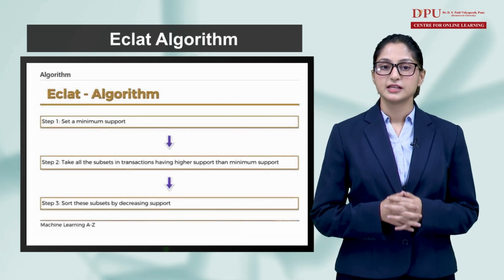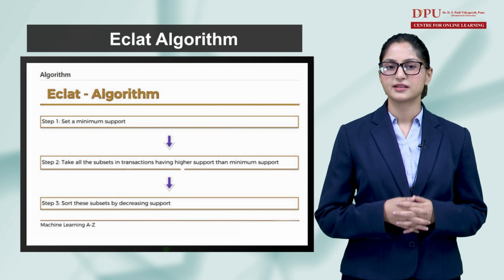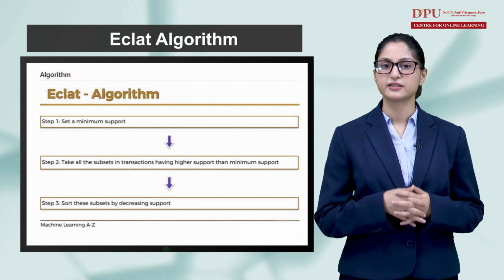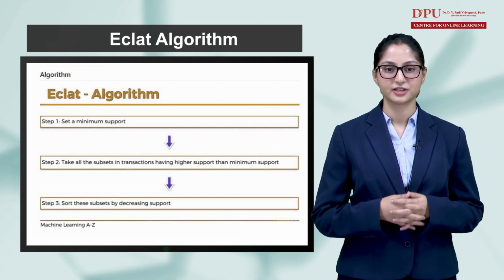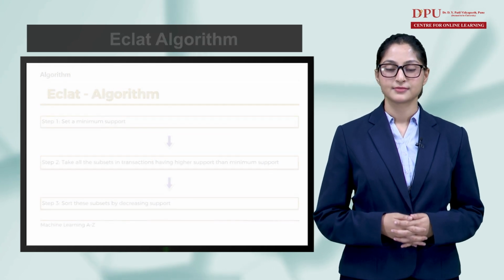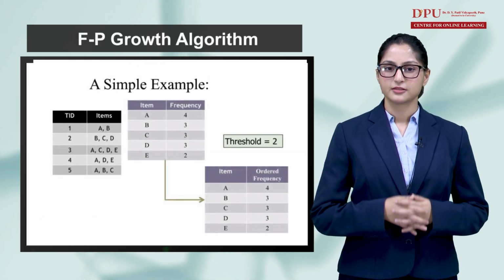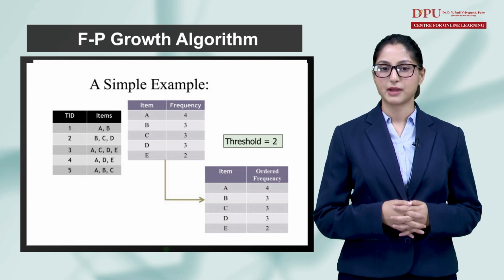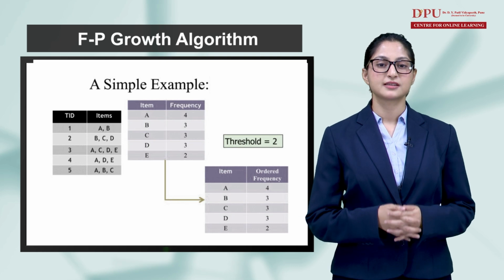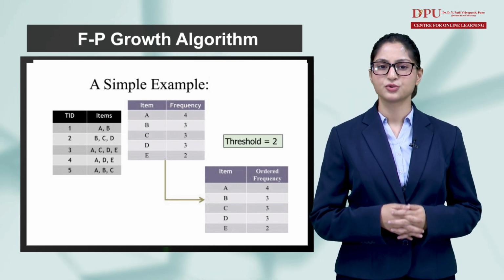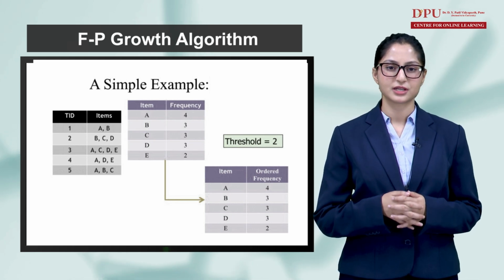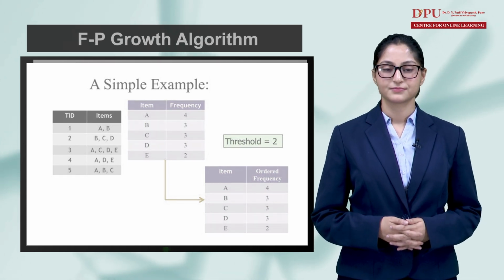ECLAT algorithm. ECLAT algorithm stands for Equivalence Class Transformation. This algorithm uses a depth-first search technique to find frequent item sets in a transaction database. It performs faster execution than a priori algorithm. FP growth algorithm. The FP growth algorithm stands for frequent pattern and it is the improved version of the a priori algorithm. It represents the database in the form of a tree structure that is known as a frequent pattern tree. The purpose of this frequent tree is to extract the most frequent patterns.